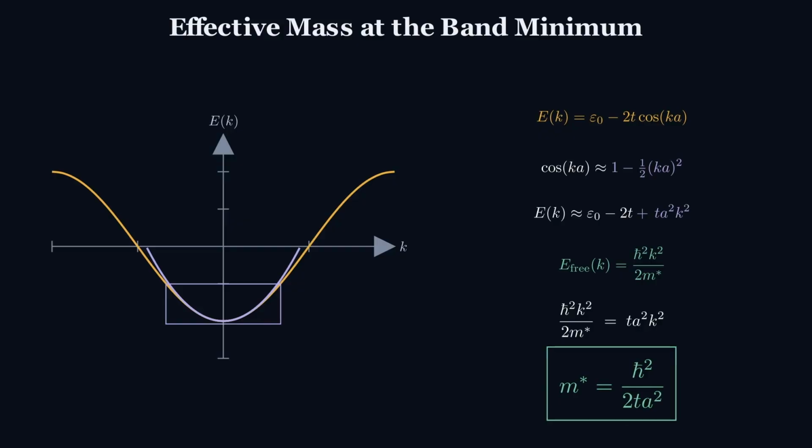The quasiparticles near the band bottom propagate as if they were free particles, but with a renormalized mass set entirely by the lattice geometry and the hopping amplitude. A large hopping yields a wide band and a small effective mass, and the electrons are highly itinerant. A small hopping yields a narrow band and a heavy effective mass, and the system is pushed toward strong correlation. Effective mass is therefore not a property of the electron in vacuum, but an emergent feature of band formation, valid wherever the parabolic approximation near a band extremum holds.